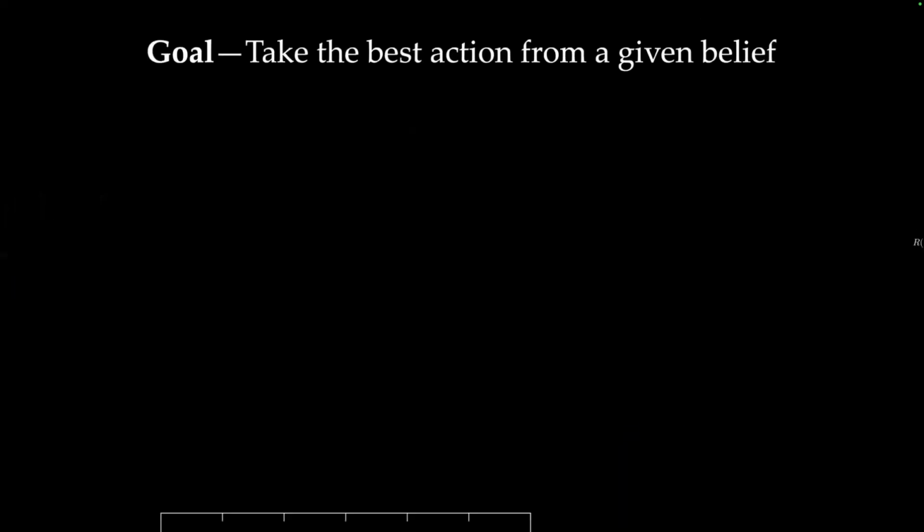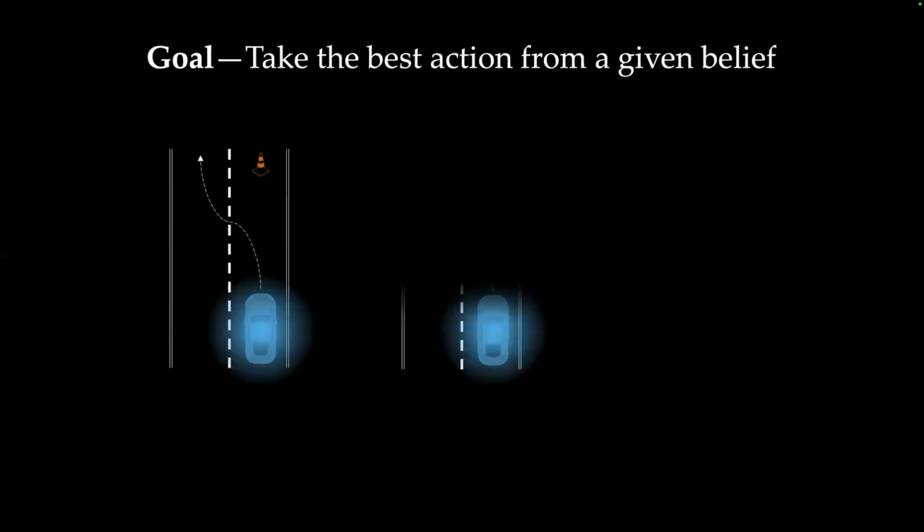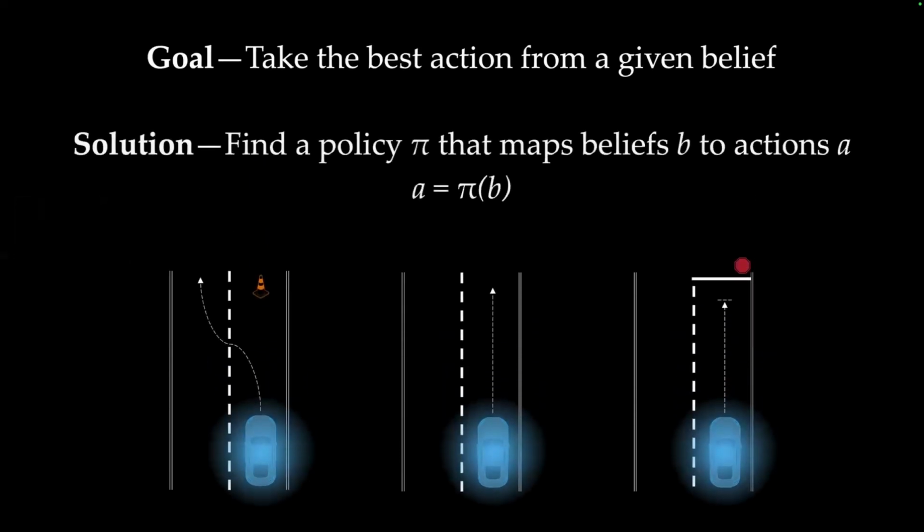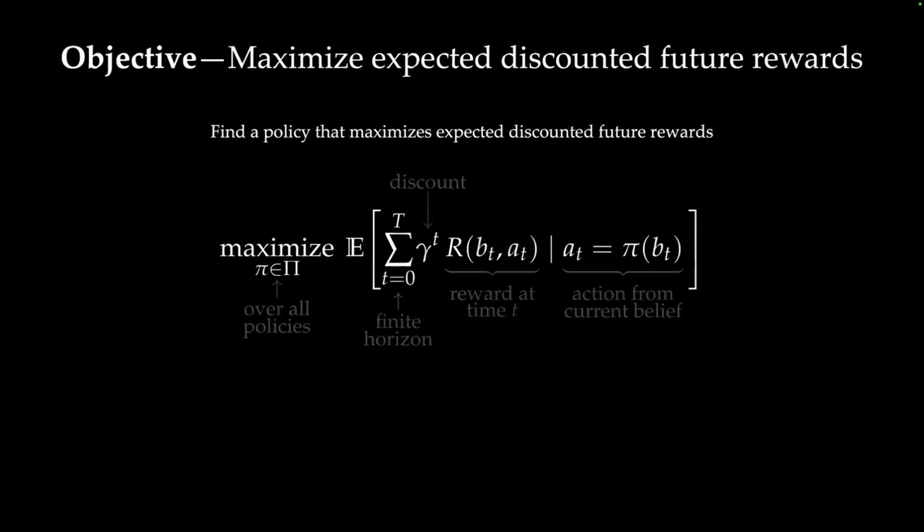So the goal would be to take the best action given any of the beliefs that you would see here, or any beliefs that we could possibly be in. And the solution for POMDPs is to find a policy pi that maps beliefs to actions A. The objective of the problem would be to maximize the expected discounted future rewards.